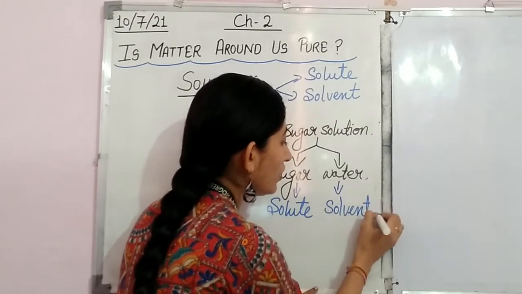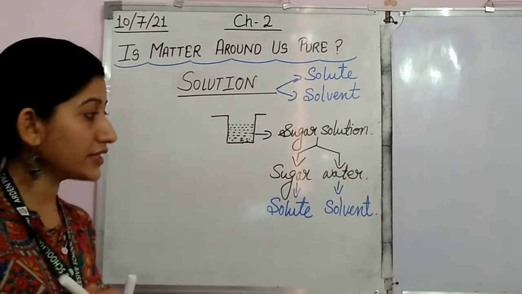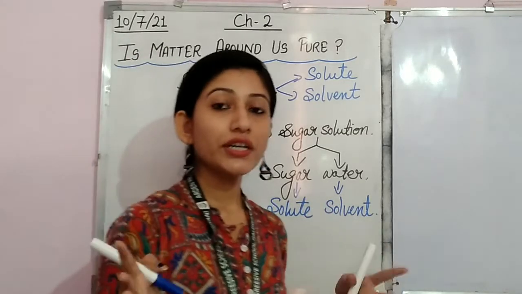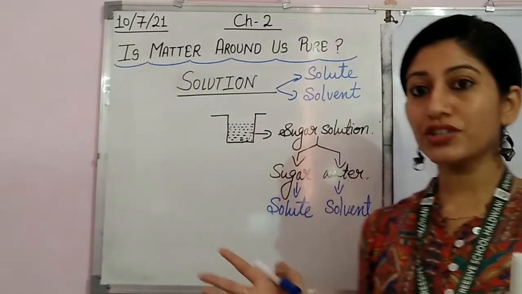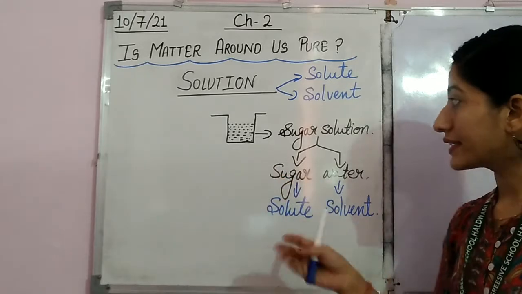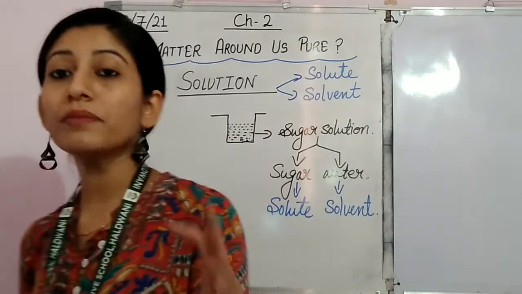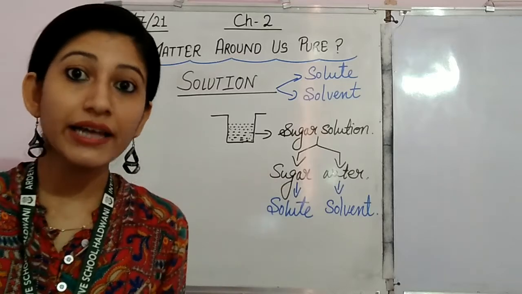So what we have learned till now, students, is that a solution is a homogeneous mixture. It maintains its homogeneity at the particle level. We are unable to distinguish between the particles by our naked eyes.